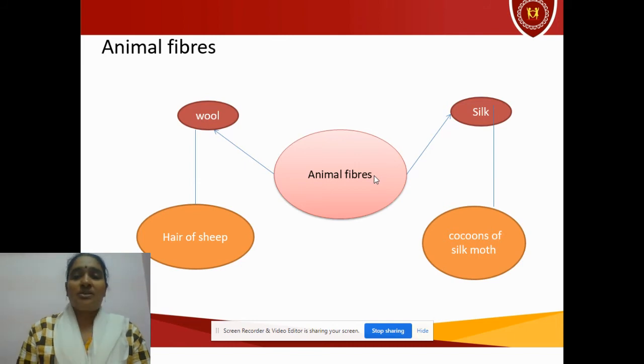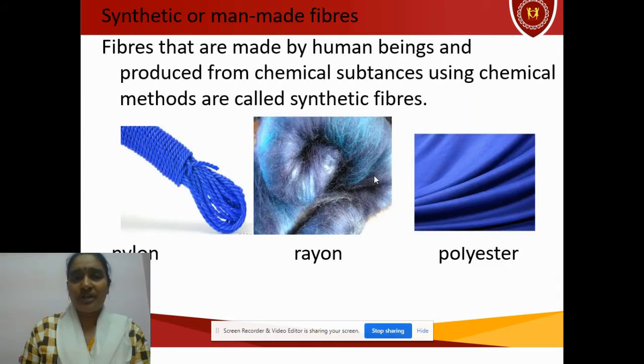Those cocoons are taken and kept in boiled water. When they are kept in boiled water, the caterpillar, the worm, will die and the silk fiber will be floating on the boiled water. Then it is taken out and separated. Then it is processed to make silk fabric. Okay, these are the animal fibers.